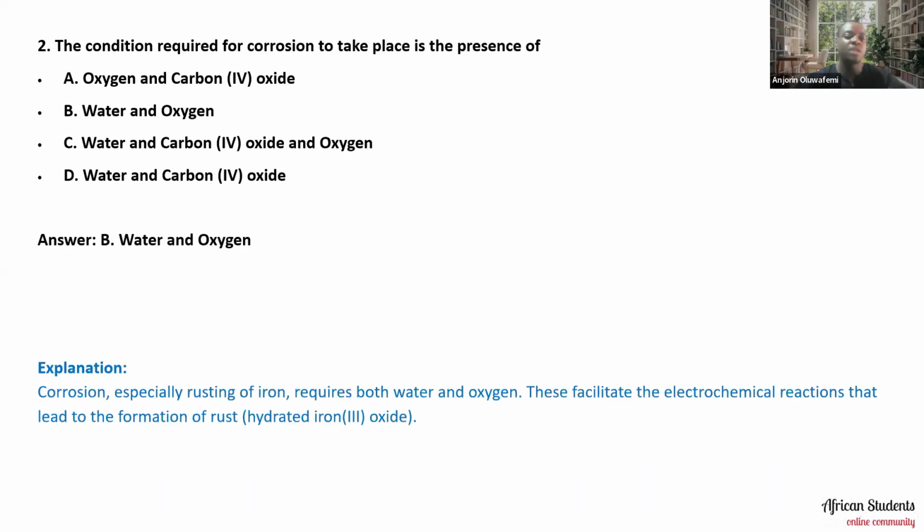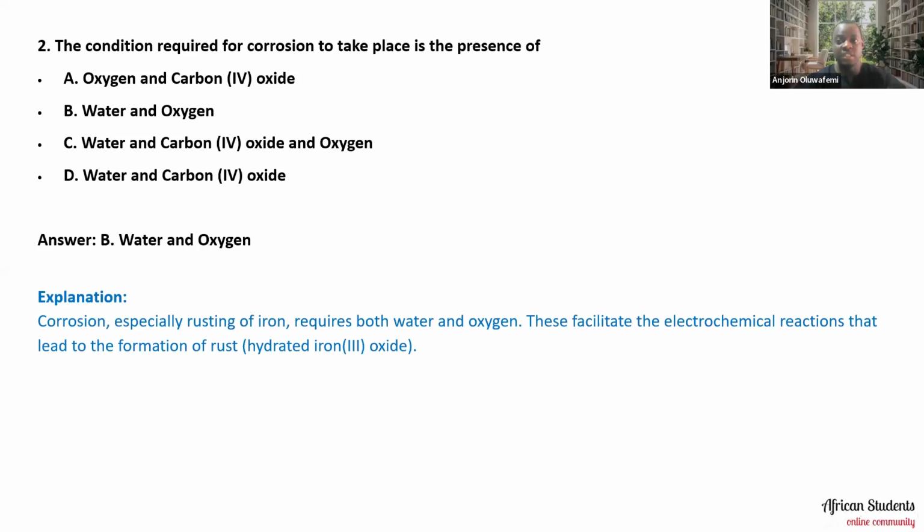The presence of water and oxygen facilitates corrosion. Corrosion, especially rusting of iron, requires both water and oxygen. This facilitates the electrochemical reaction that leads to the formation of rust. So if you have chosen B, then you are very, very correct.